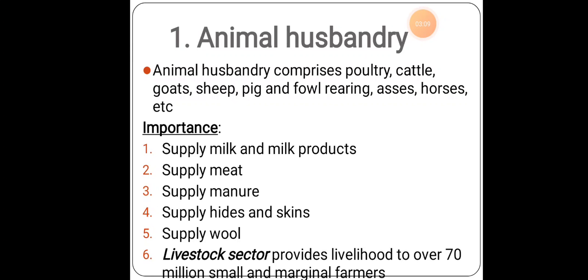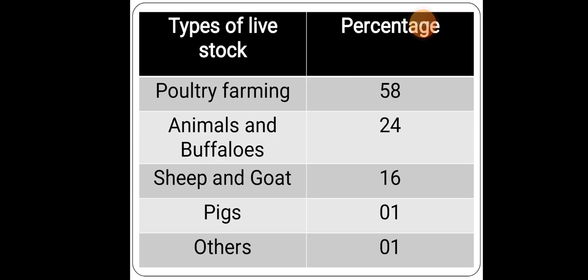Next, supply of wool. With the help of sheep, we can extract the wool. The animal husbandry sector can also be called the livestock sector, which provides livelihood for about 70 million small and marginal farmers, like in the interior places or village areas, where poor people who are not able to do agricultural activities can rear animals, take care of them, and extract all the necessary things from the animals. So this is about animal husbandry.